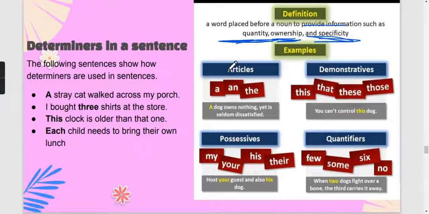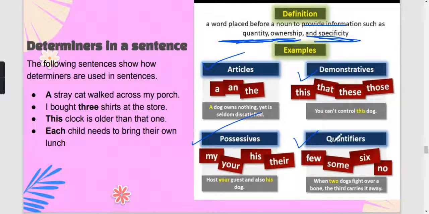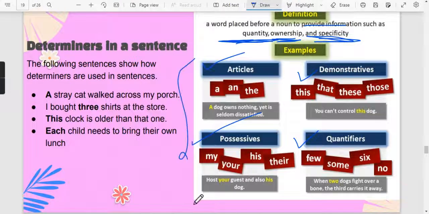Okay. So there are four categories. First is article, second is demonstrative, third is possessives and fourth is quantifier. Articles तो हम लोग को पता है, ये determiners का एक part है. Demonstratives भी हम लोग ने देखा है, जो कि point out करता है कोई भी चीज को, this, that, these, those हो जाएगा. Possessive also we know is used when we are trying to establish any ownership, any connection or relationship. Again quantifiers भी हम लोग को पता है. Quantifiers जो है वो number बताता है, like few, some, six, many, much, one, ये सारे के सारे quantifiers हो जाएंगे. तो ये सब के सब determiners की कैटेगरी में आ जाएंगे and इसके four types हैं, जिसमें one of the types is articles.